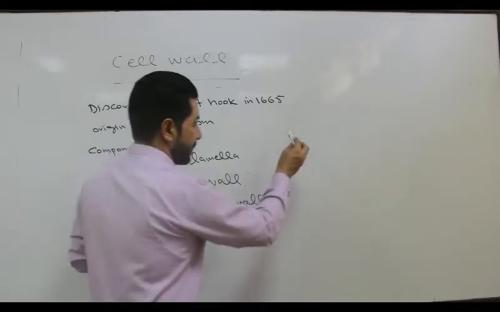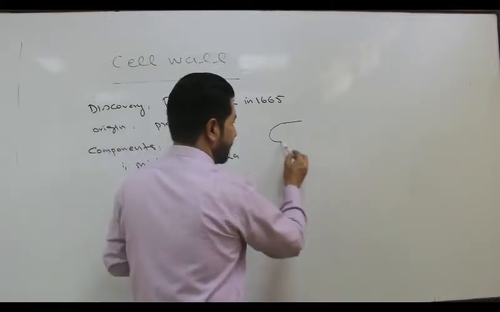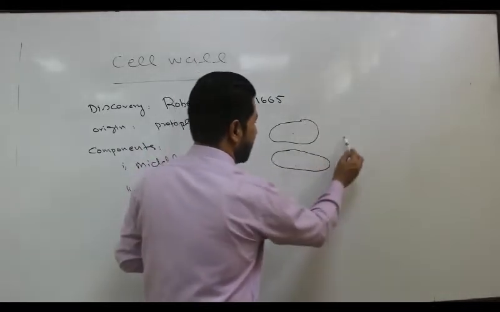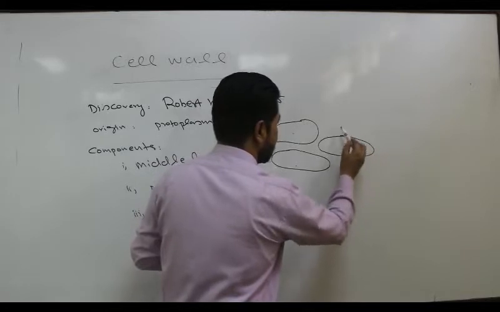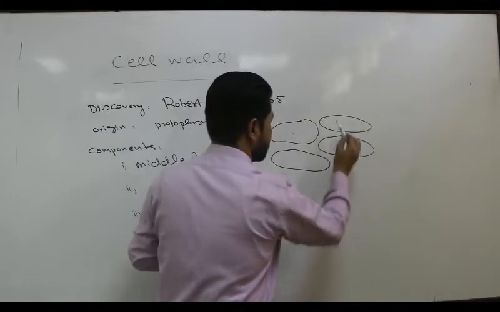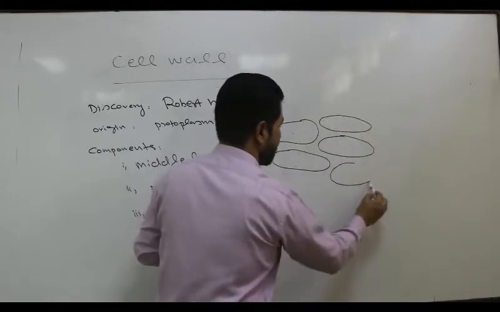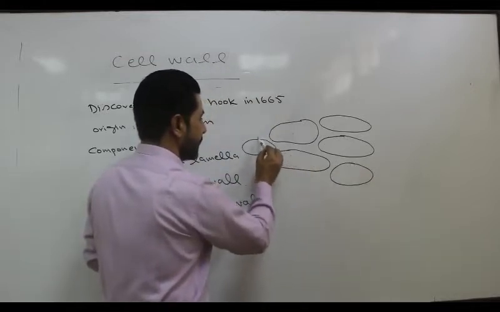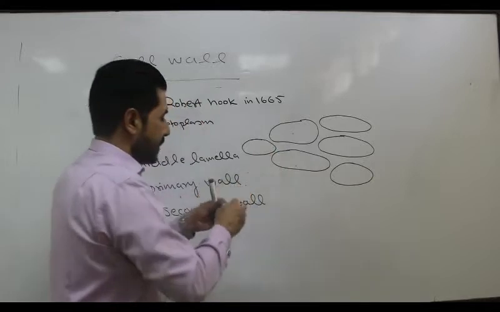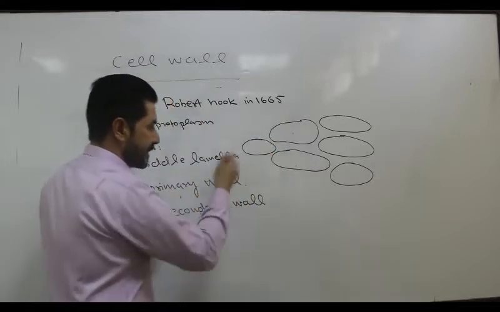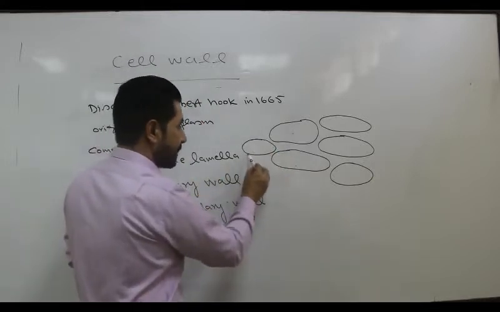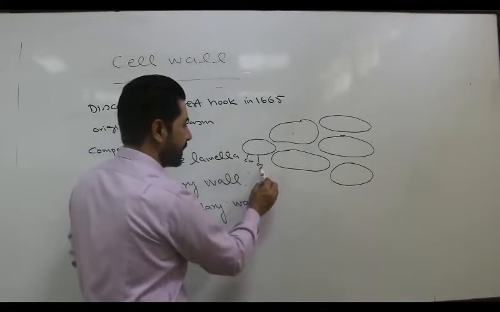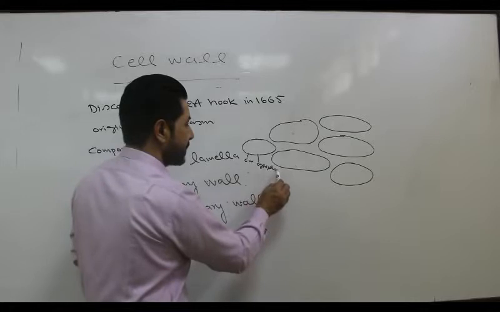For example, these are the different cells of the plants at the time of their origination. Each cell is surrounded by a cell membrane. This is the cell membrane. This is the cytoplasm.